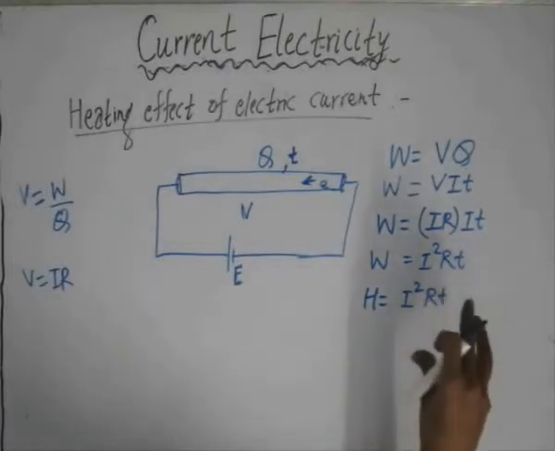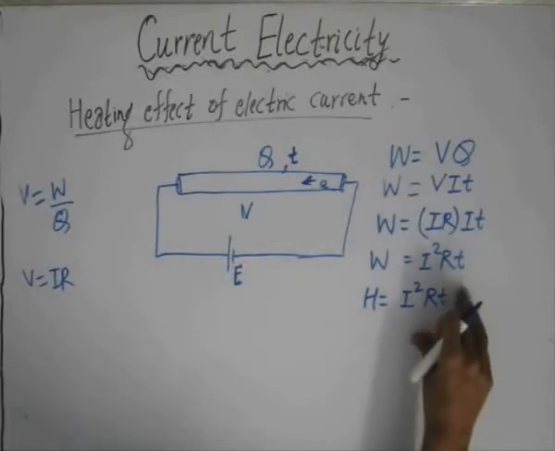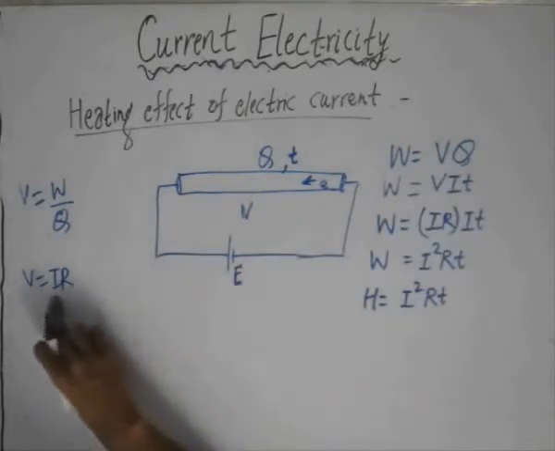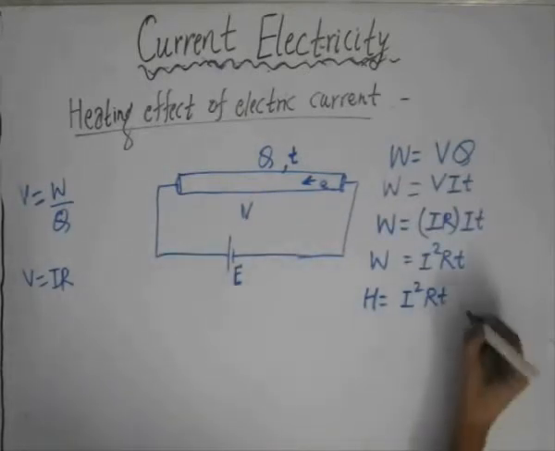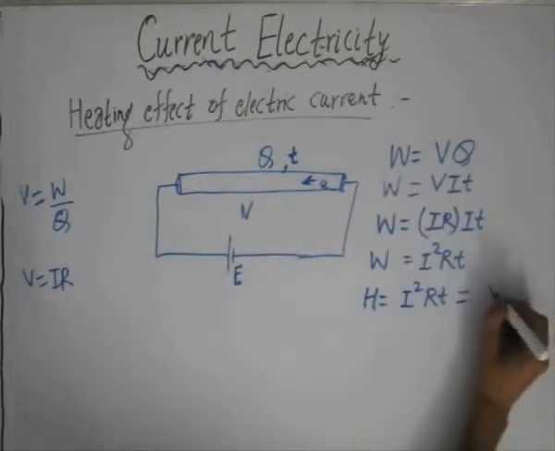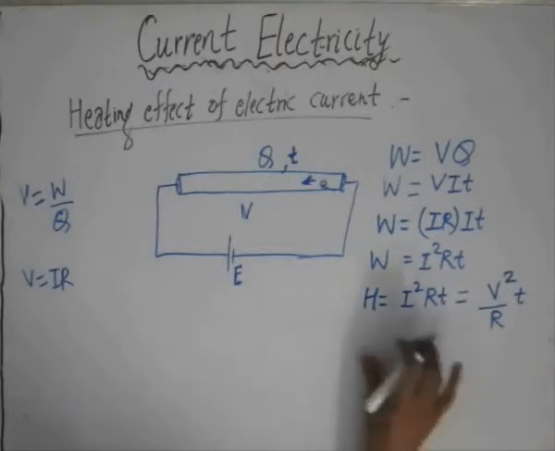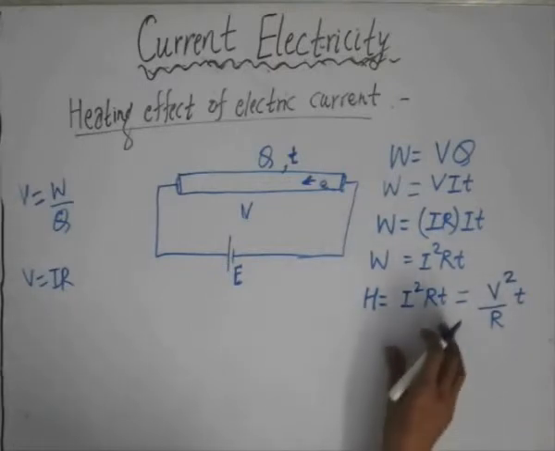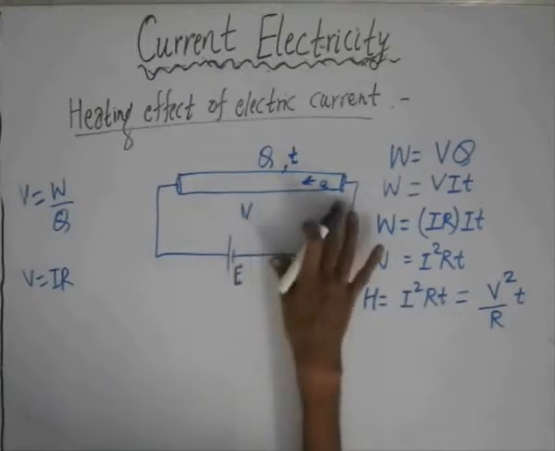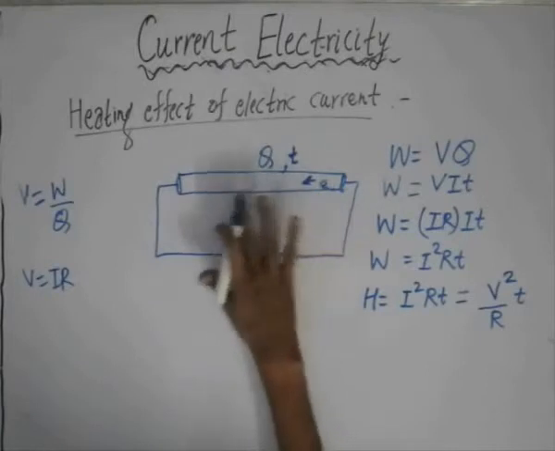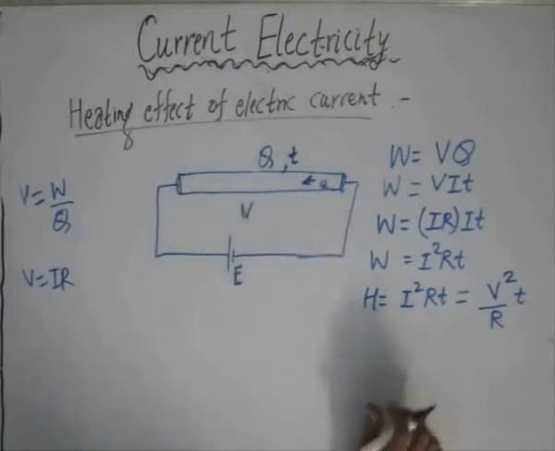We could have also written this expression in terms of voltage. If we would have substituted I as V divided by R, we could have obtained a relationship in terms of voltage, and that would have been V squared by R times T. So both these quantities indicate the heat that is generated when a potential difference V is applied across the ends of the conductor to cause a charge Q to flow across it in a time T.